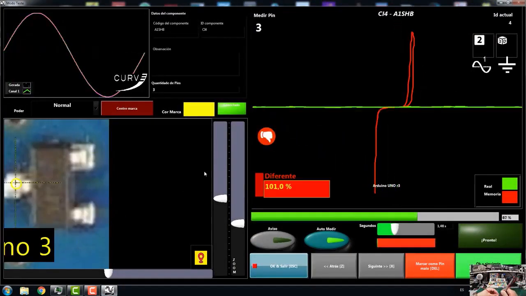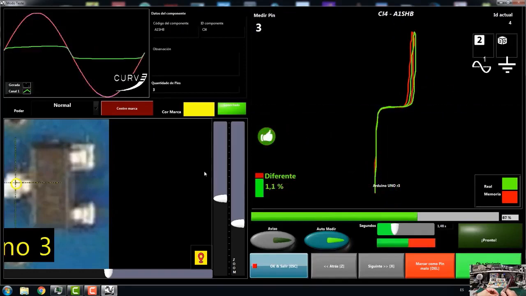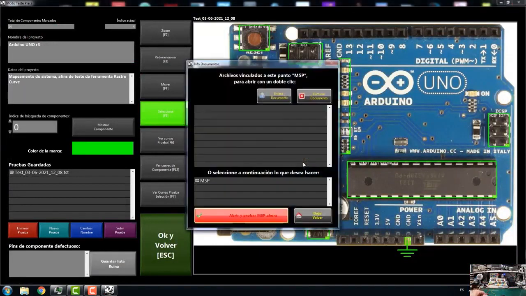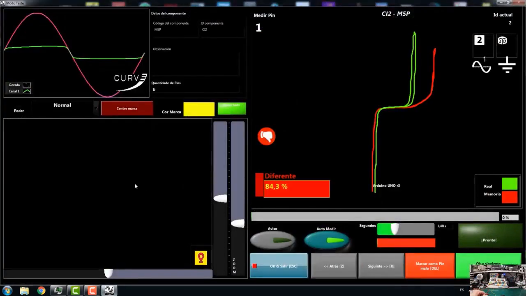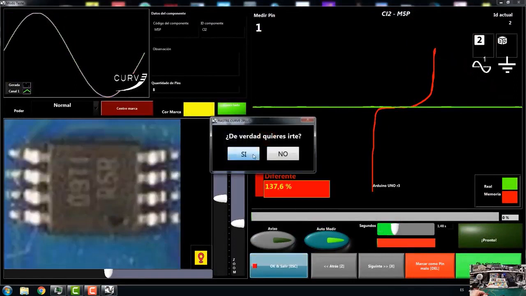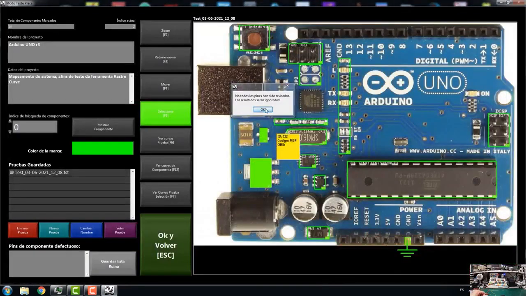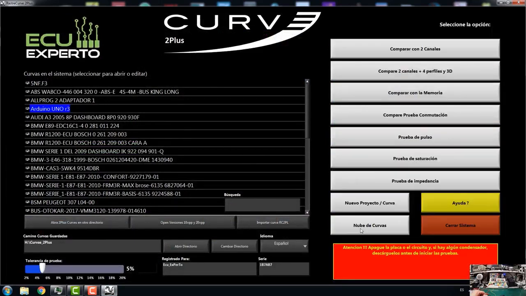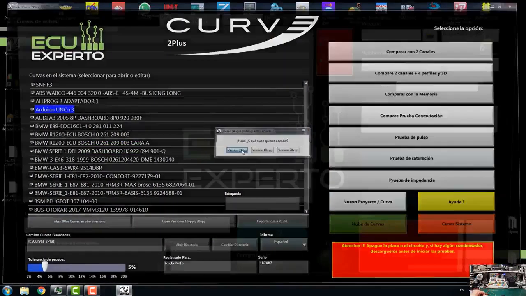Perfect, so we would have to do it with all the components, because surely they don't have the pins on the numbers. We would have to correct this project and upload it again. What happens is that when we upload it again, we will have to change the name, because I don't know if it is going to be renamed.